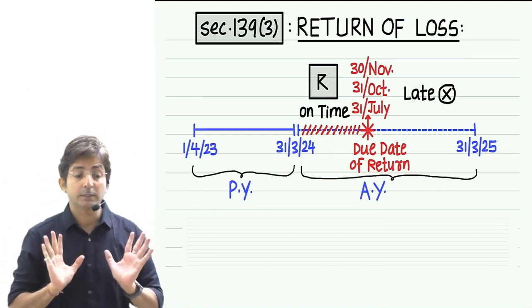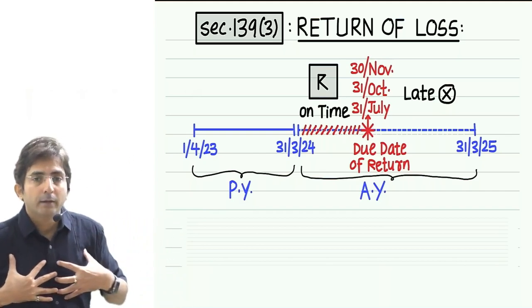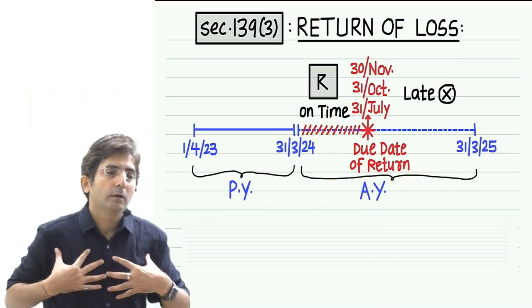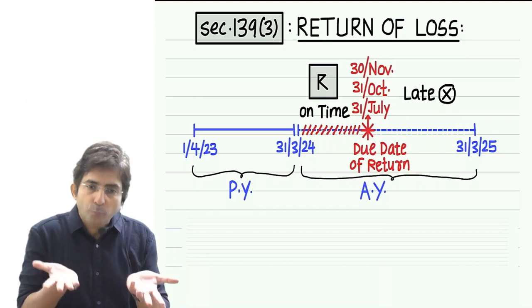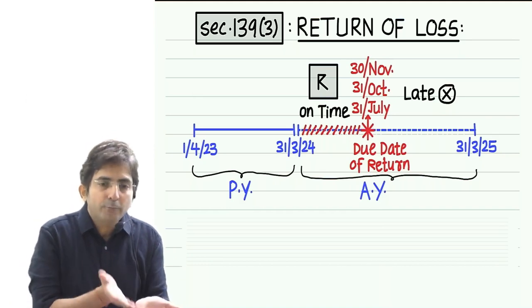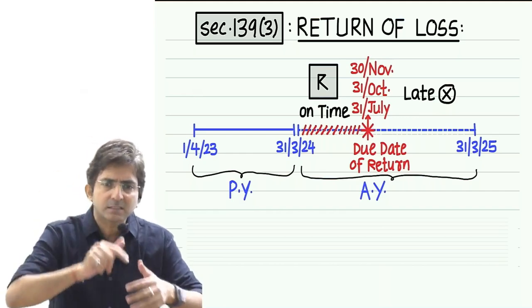Understand the logic first, otherwise it is not possible to move ahead. See, if I am having profit, why is the government not bothered about whether my return is on time or late? Because on profit we have to pay tax. So even if I file the return late, I have to pay tax. I will pay tax with interest.